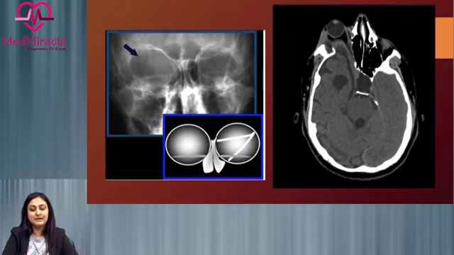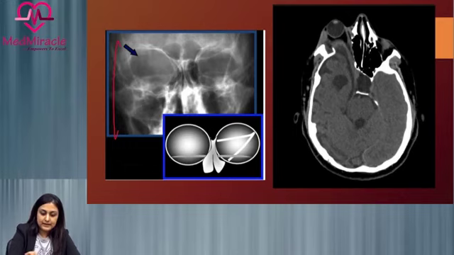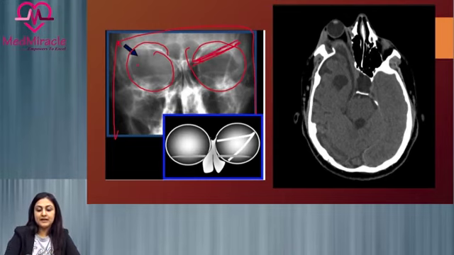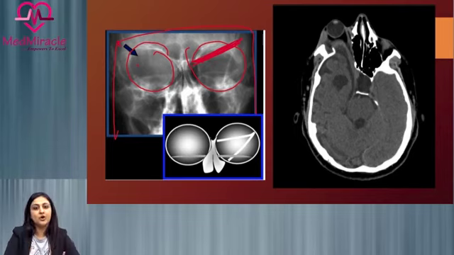Now coming on to the bony manifestations. So here what we are seeing is a front X-ray, AP view of the skull, in the region of the orbit. If you compare it with this side, you are not able to see this particular line on this side. This line is called the innominate line, which represents the greater wing of sphenoid. So this line is absent here, suggestive of absence of the greater wing of sphenoid, which is included in the umbrella term sphenoid wing dysplasia, which is typical for NF1.